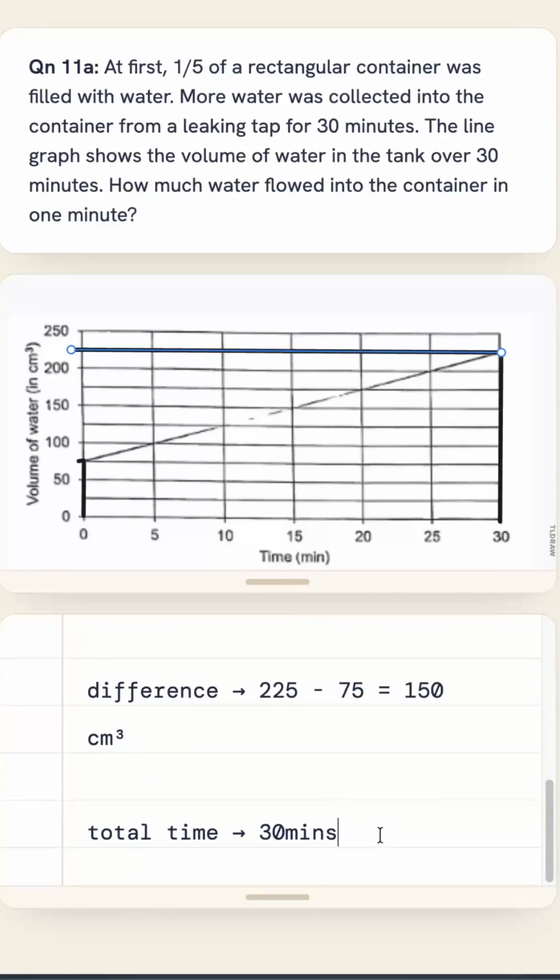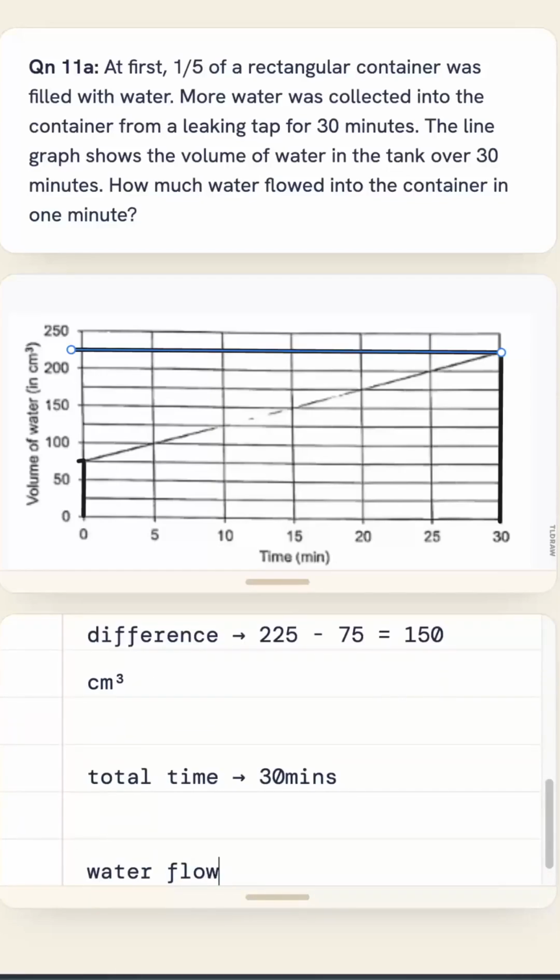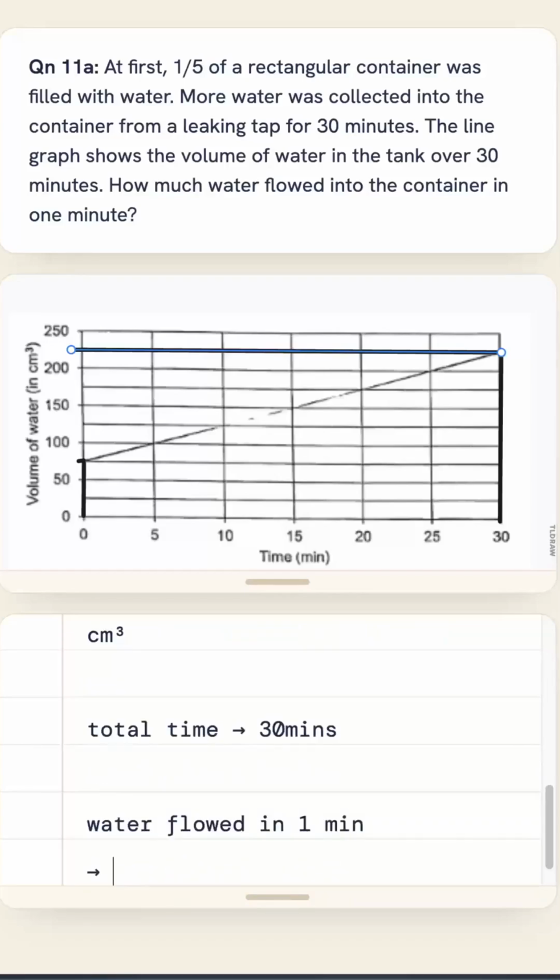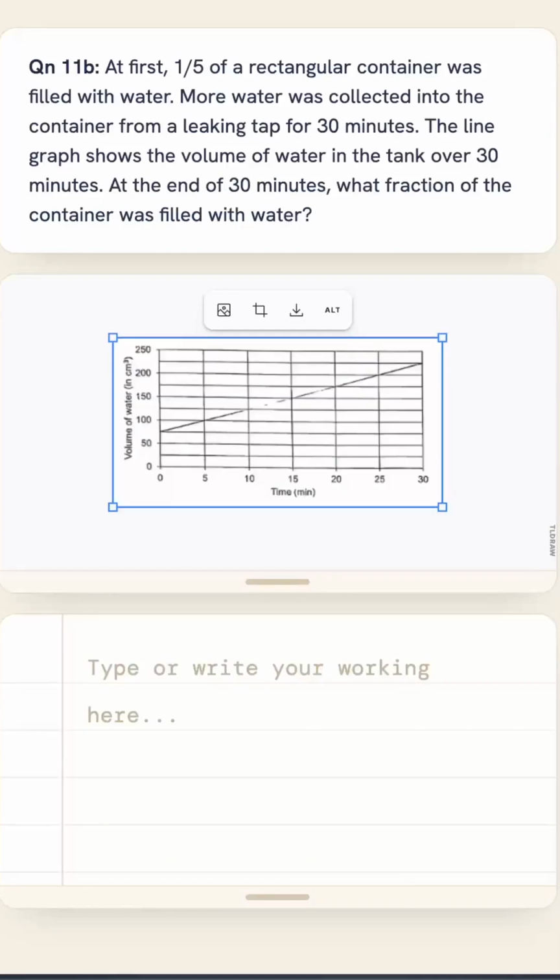So now we have 150. So what's the water flowed in 1 minute? It would be equal to 150 divided by 30. This will give us 5 centimeter per minute. Right, there you go. So question 11, part B.